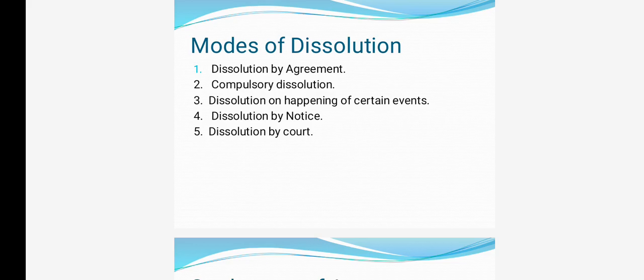Third case, when a partner becomes permanently disabled, then in that case the partnership firm can go for dissolution by court. Or if any partner is involved in misconduct or any other antisocial activities, then in that case the partnership firm should be dissolved. Okay, so these are some of the modes or types of dissolution of partnership.